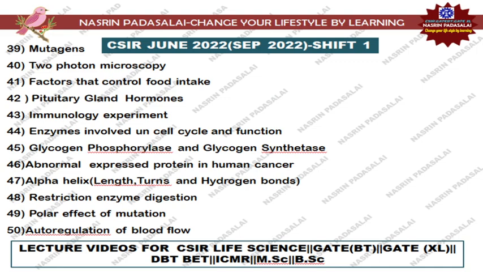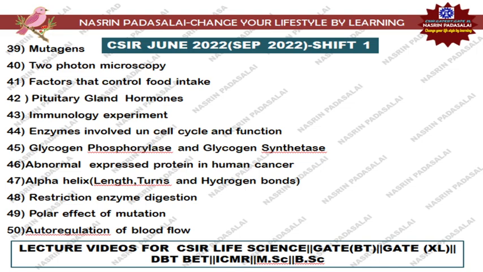Next there were questions regarding pituitary gland hormones, and they'll be asking you to identify the odd one out like that. And there was a question asked from QB book immunology. There were many experiments that have been done regarding immunology, and if you refer only to the QB book, you are able to answer. So if you take a printout of the experimental topics alone and paste them, you can easily answer those questions. Same words have been taken from the QB book, and they were asking a few important questions. From the QB book only, immunology experiment questions have been asked.